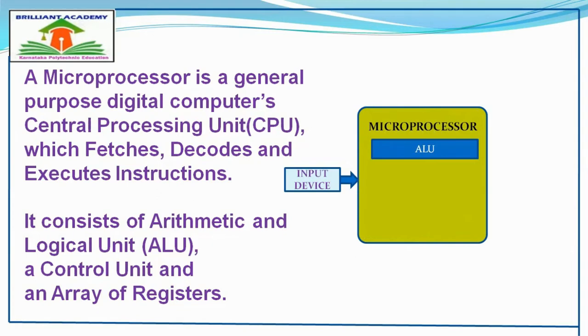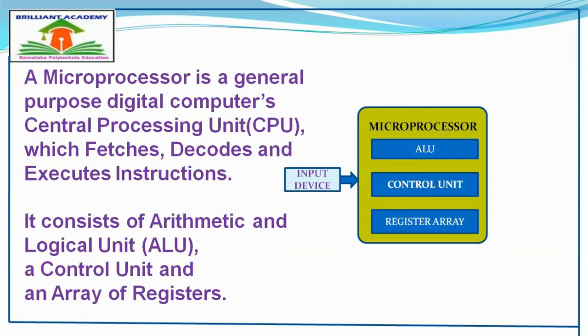A microprocessor internally contains an arithmetic and logic unit to perform arithmetic and logical operations, a control unit which is going to control the internal operations, and the third one is a register array, a set of registers which are helpful to store the contents inside the microprocessor, which is nothing but the primary memory of the microprocessor.